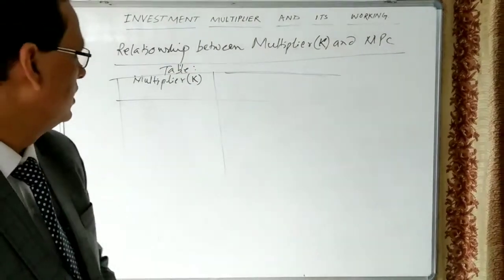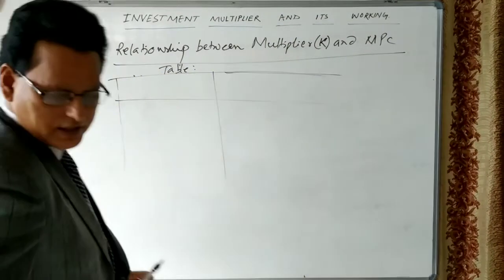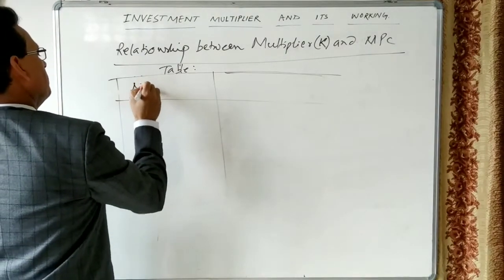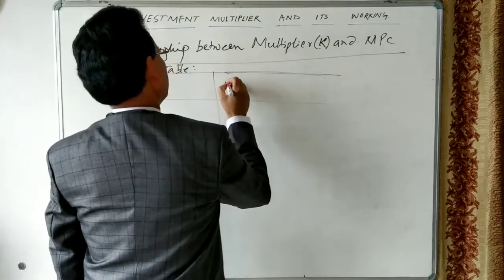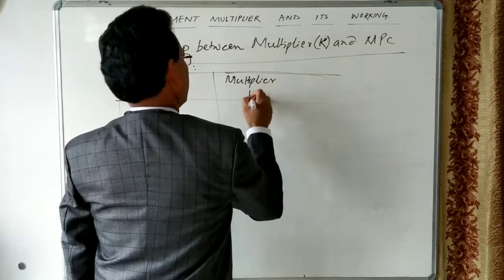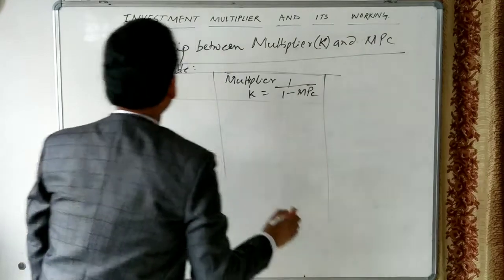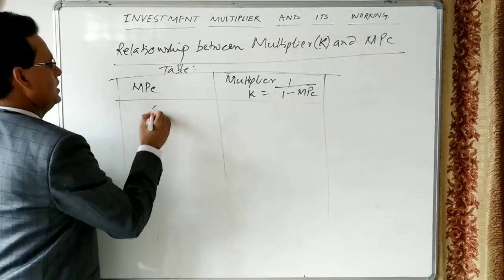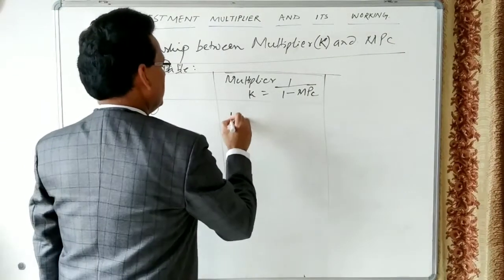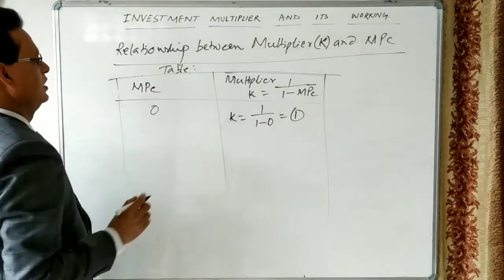Or we can take MPC this side and multiplier that side. To make it simple, let us take this MPC here and this multiplier. This is k is equal to 1 minus MPC. Let us see, if MPC is 0, what will be the value of k, or the value of the multiplier. K will be equal to 1 minus 0. This will be equal to how much?